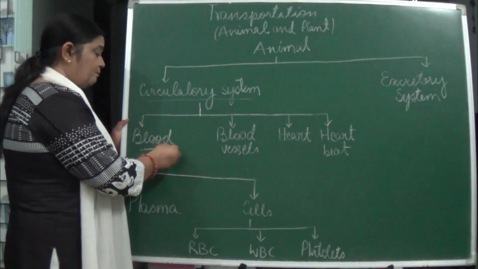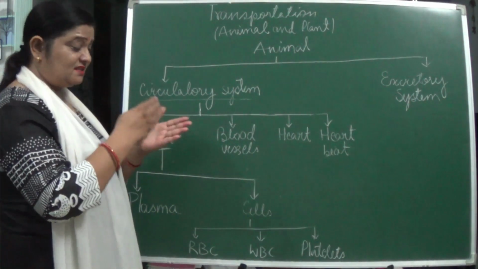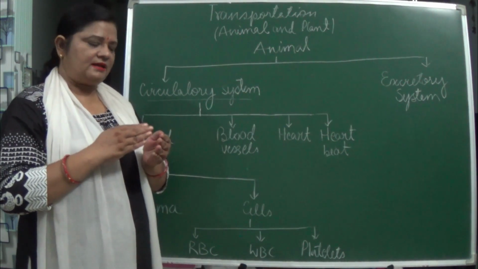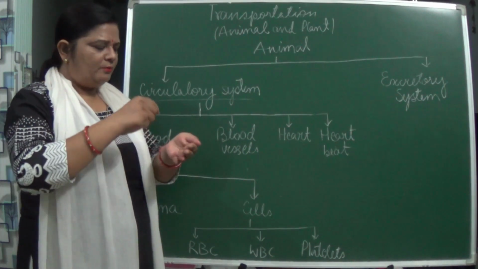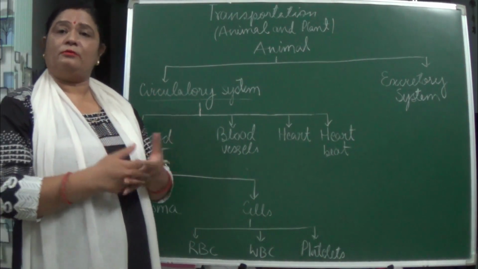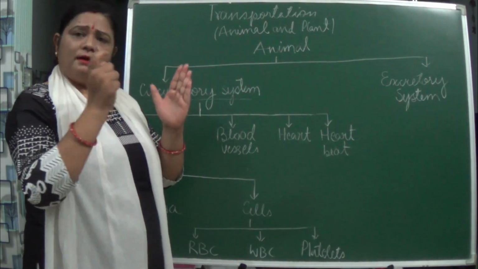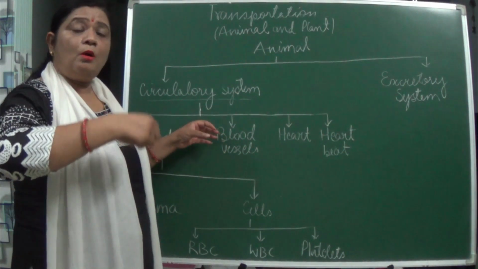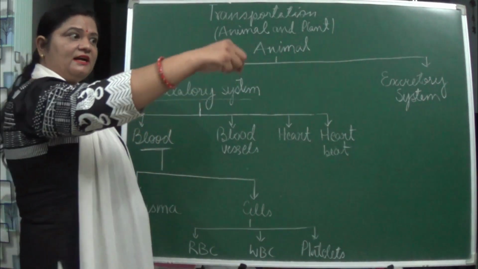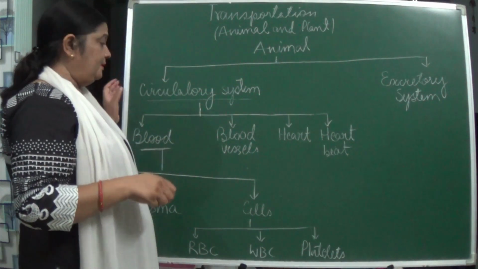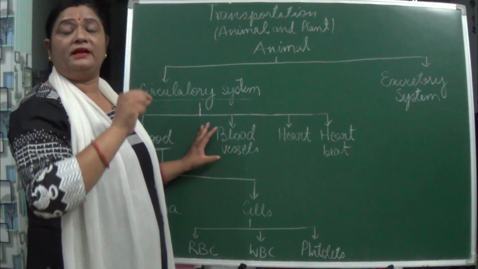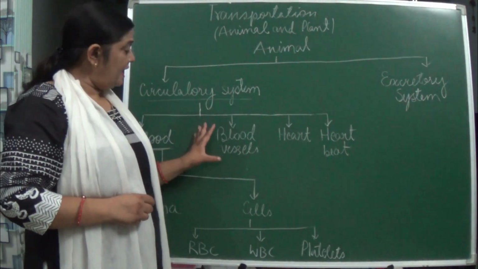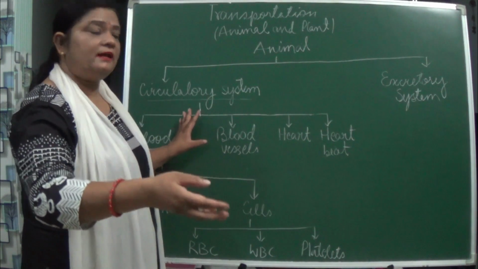So when we are talking about this blood, just cut your hand and see, don't cut it. But whenever we see that the hand is cut, what happens? Blood comes out. From different parts of the body, a different amount of blood comes out. If it is cut here, some blood will come. When it is cut here, more blood will come. So these are all the canals in which the blood is flowing. These are known as blood vessels, and they are also of different types, which we will be studying later on.